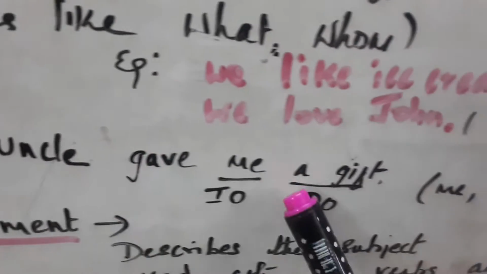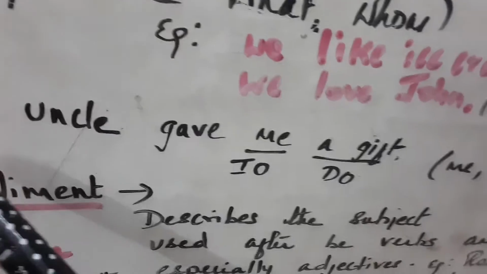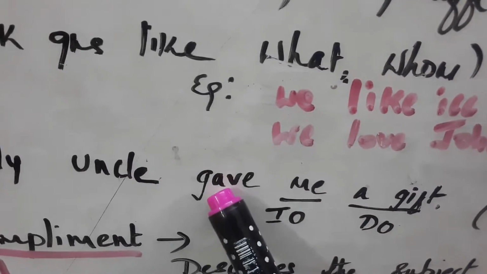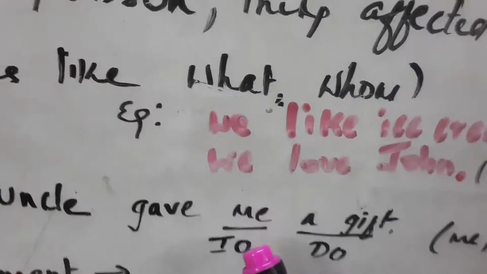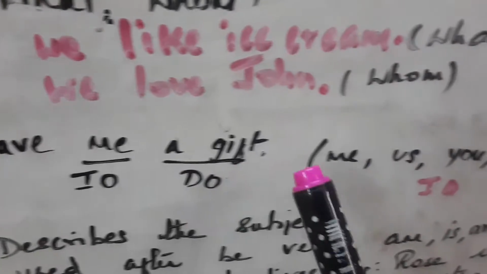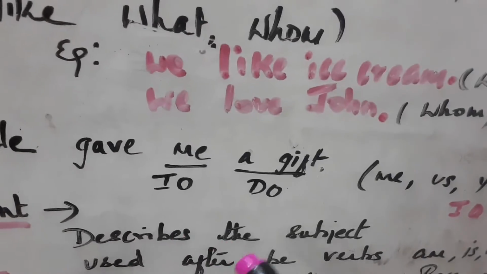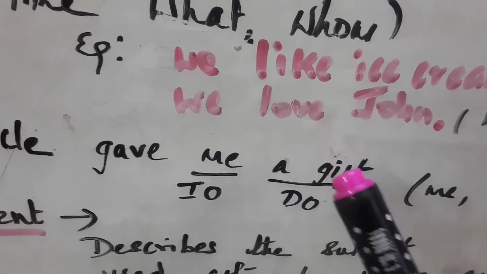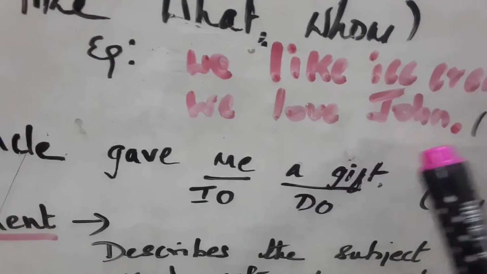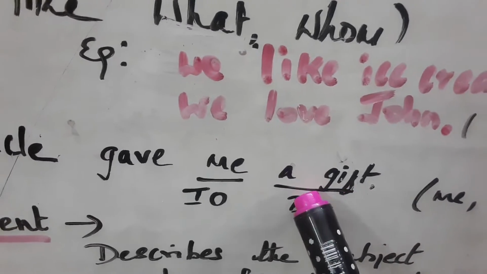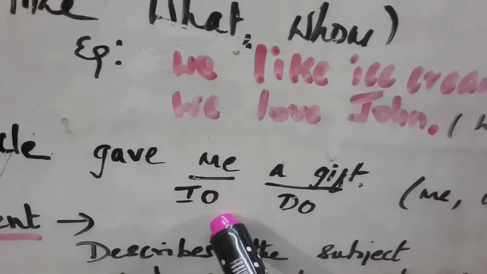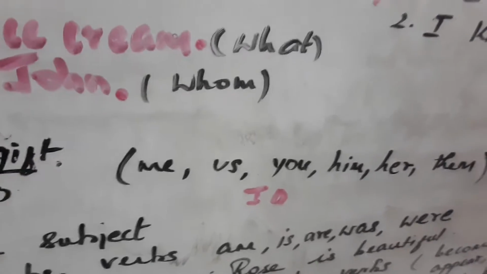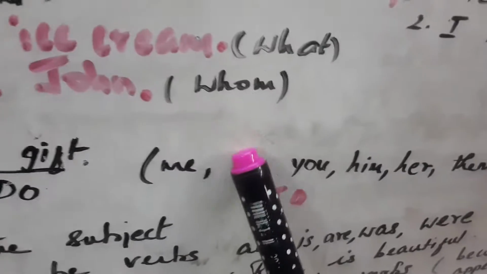Then, my uncle gave me a gift. Here my uncle is the subject, gave is the verb, me is the IO, gift is the DO. What is IO? Indirect object. DO is direct object. So we have to ask the question, who gave me? My uncle gave me a gift. For the direct object you have to ask, what did he give? To whom did he give? To me. Okay. So indirect objects will be me, us, you, him, her, them.